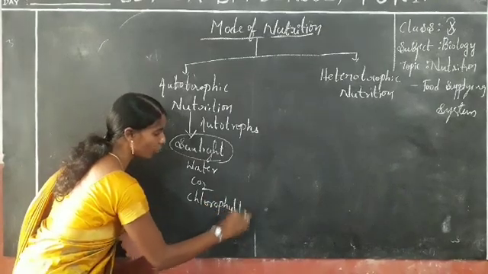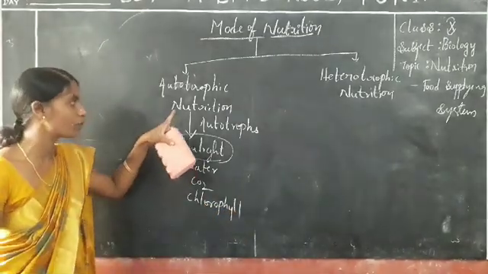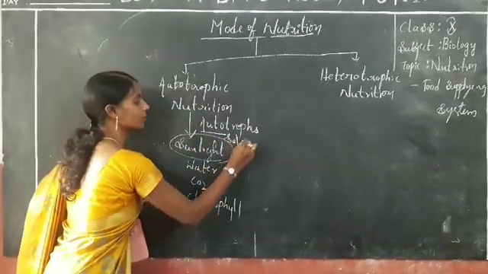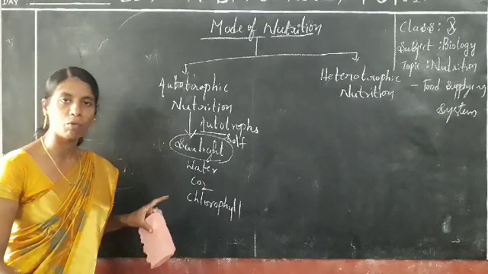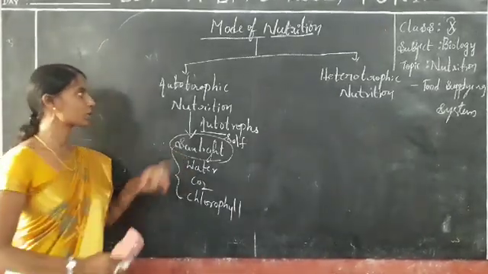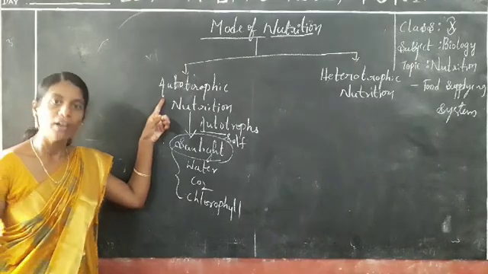These are the main components. Auto means self. They prepare their own food materials with the help of these components. That is called autotrophic nutrition.